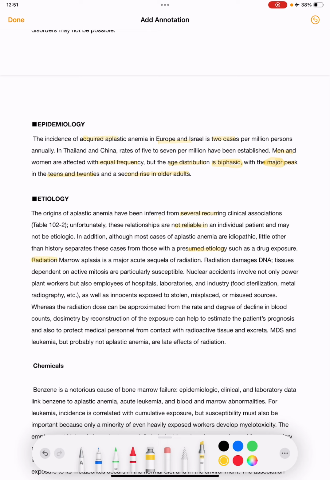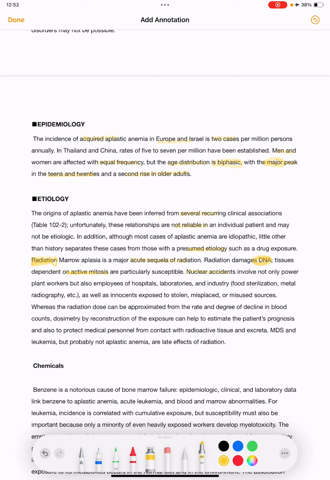Then coming to radiation. Marrow aplasia is a major acute sequela of radiation. So if a patient has received any radiation, marrow aplasia is an acute sequela of that radiation. So what does this radiation do? Radiation damages the DNA, and it also damages the tissues dependent on active mitosis. So these are particularly susceptible.